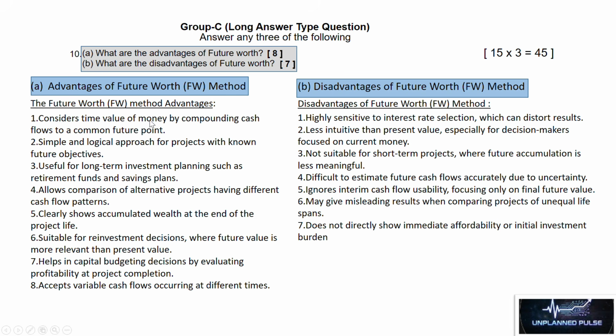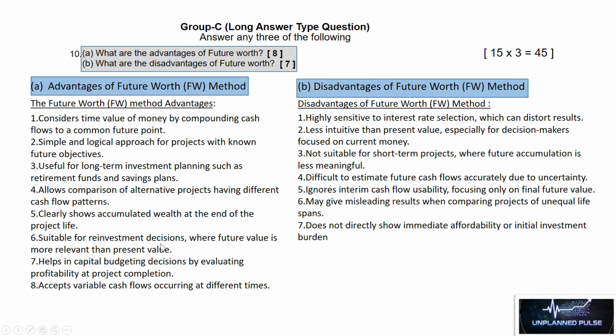The future worth method advantages: Number 1, considers time value of money by compounding cash flows to a common future point. Number 2, simple and logical approach for projects with known future objectives. Number 3, useful for long-term investment planning such as retirement funds and saving plans. Number 4, allows comparison of alternative projects having different cash flow patterns. Number 5, clearly shows accumulated wealth at the end of the project life.